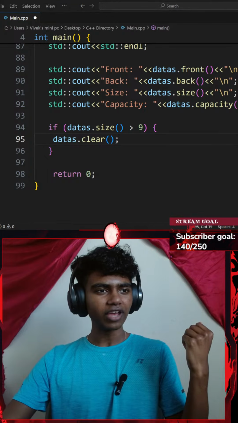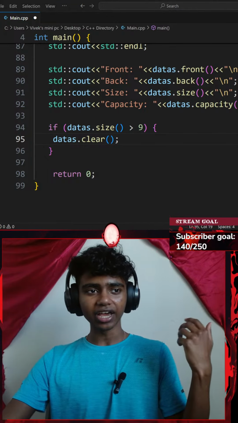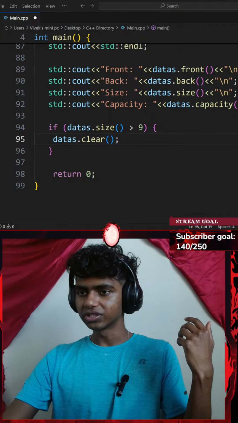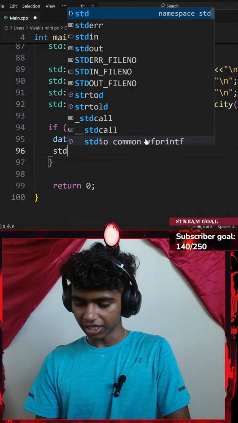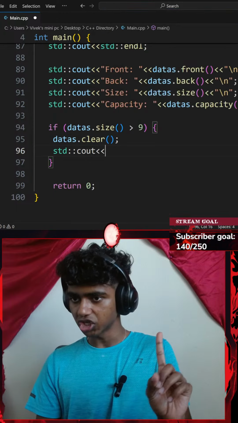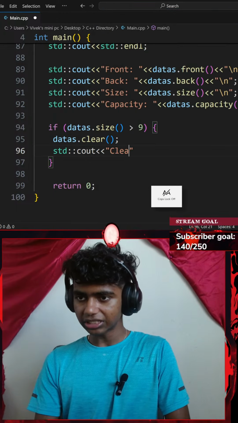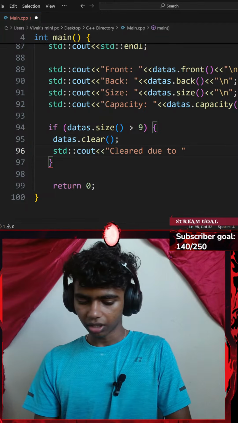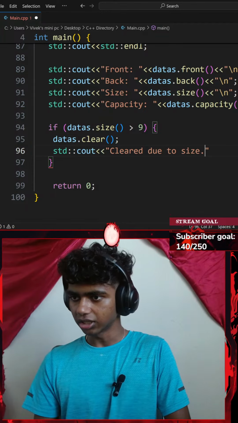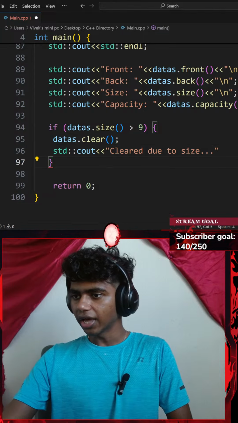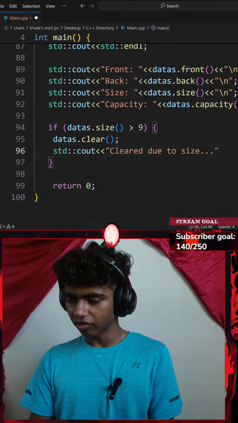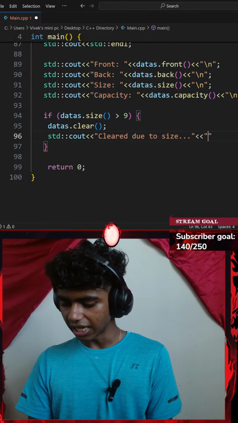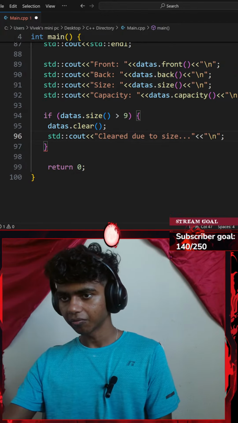Okay, so if my vector size is greater than 9, I clear everything, and print clear due to size. I will go with a standard console output with an insertion operator. This is going to be saying cleared due to size, and then I will be ending this with another insertion operator of a standard new line. Instead, I could go with a \n.